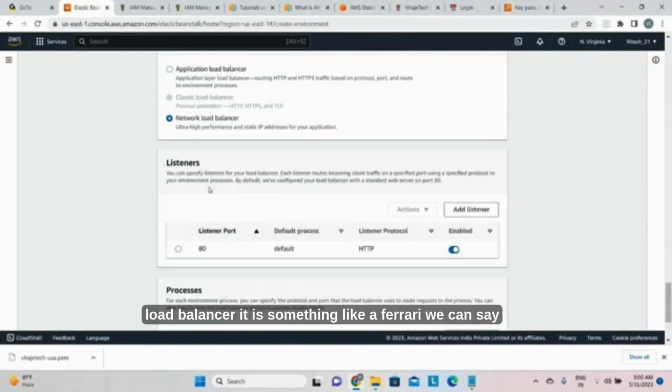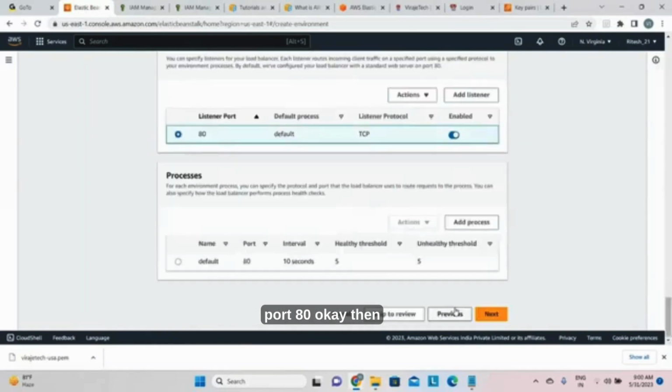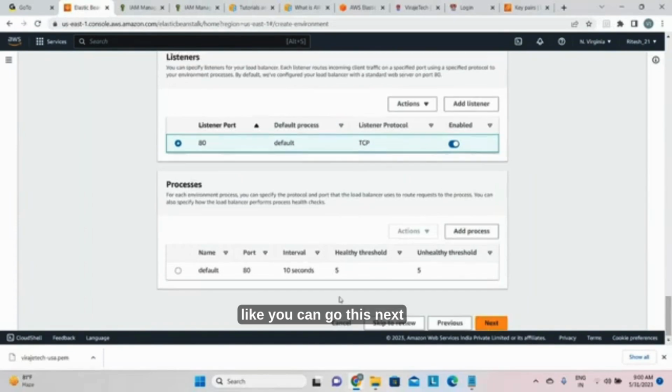If network load balancer, it is something like a Ferrari, we can say. Ultra high performance and static IP address, the charges will be high. Then listener, you are using this port 80. Okay, then you can go to next.